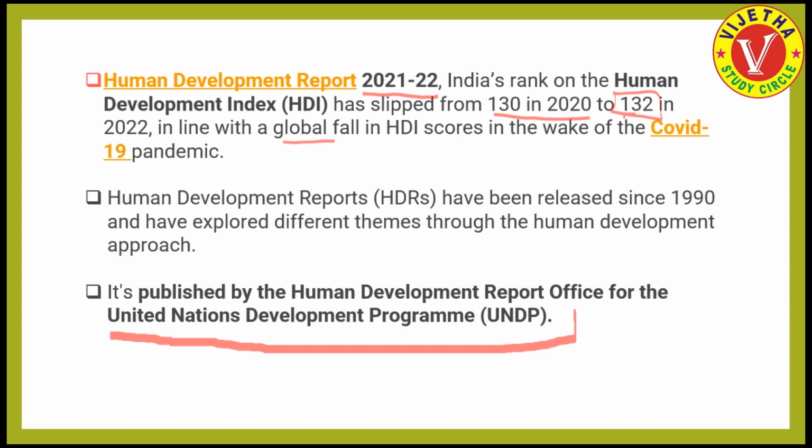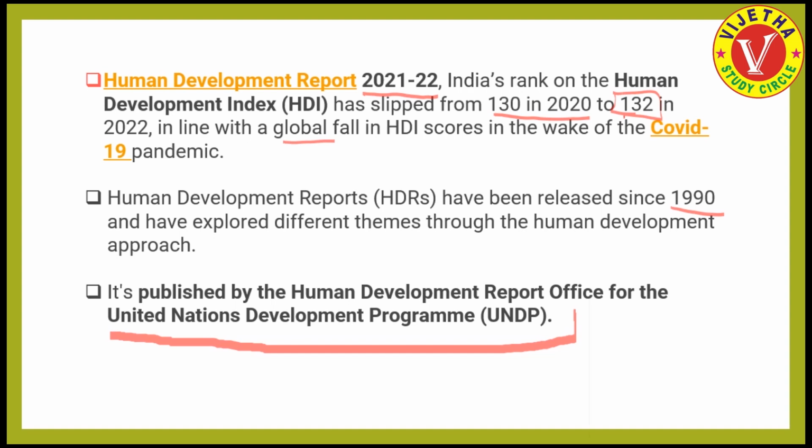What is actually this Human Development Report? If we see the historical background, this report was first released in the year 1990. Since that time, the United Nations Development Program, famously referred to as UNDP, is responsible for releasing this report regularly.